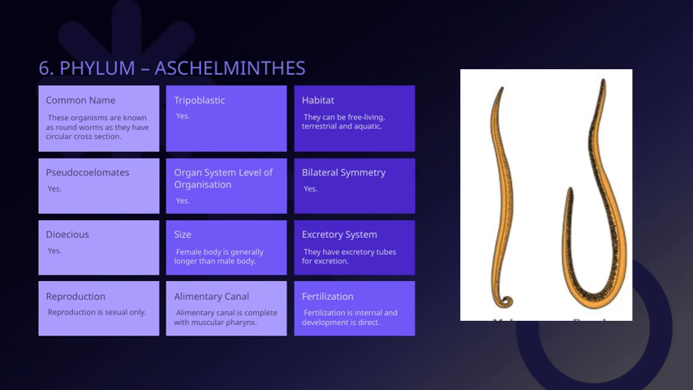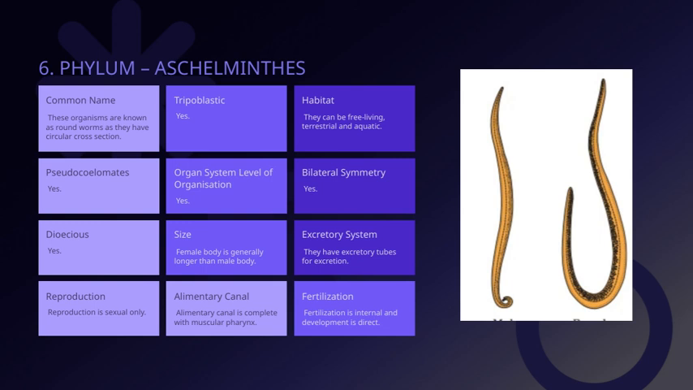Looking at their organization, they are triploblastic, with 3 germ layers, and they are pseudocoelomates, possessing a body cavity that isn't fully lined with mesoderm. This gives them a round, circular cross-section, which is why they are often called roundworms. Lastly, their size is quite small, but their significance in ecosystems and as parasites is substantial.